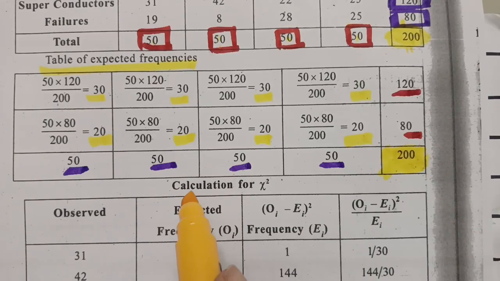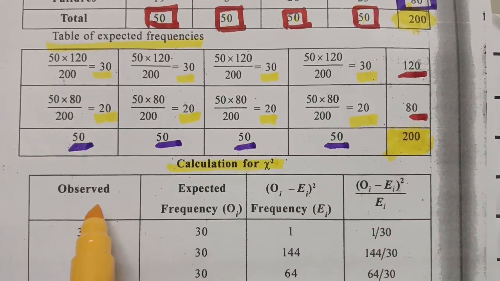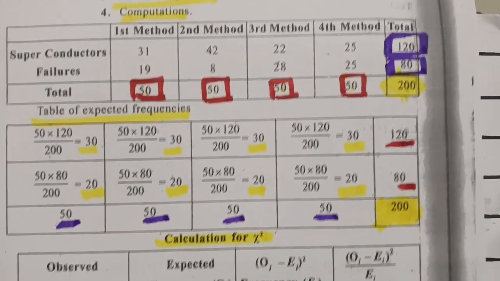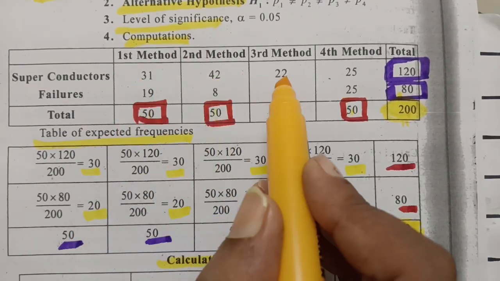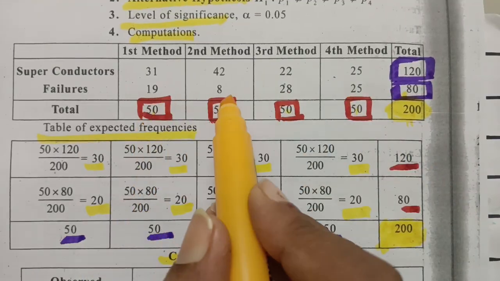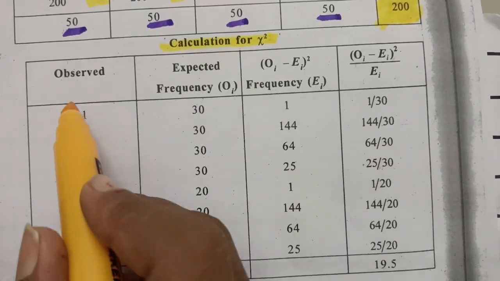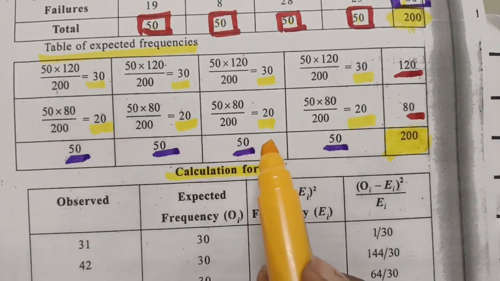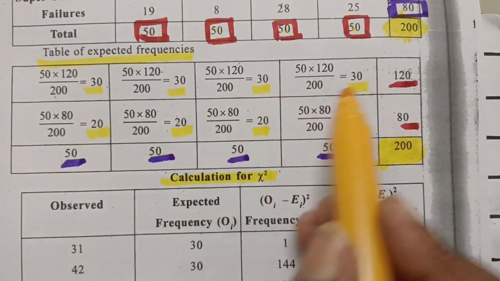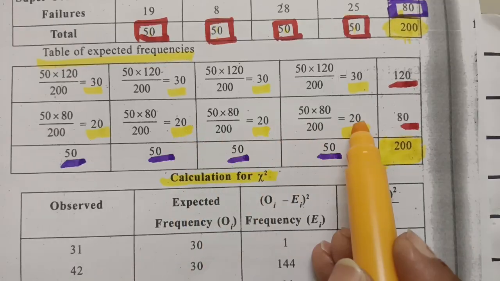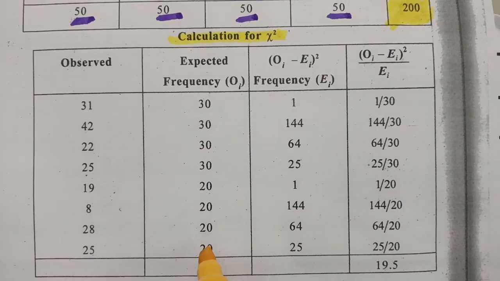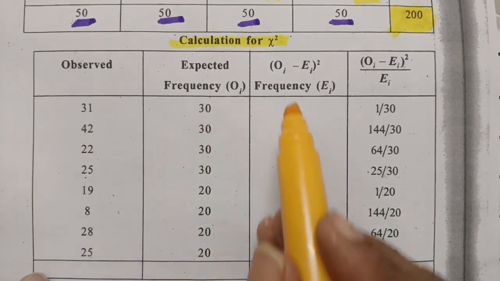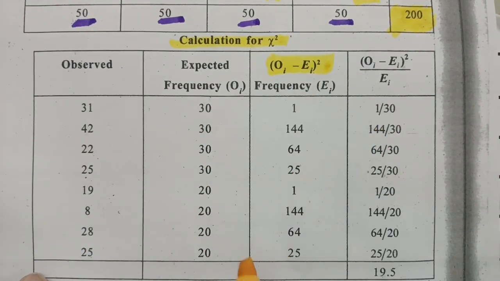So for finding the chi-square value, first of all we have to write all the observed values. The observed values from the table are 31, 42, 22, 25, 19, 8, 28, 25. Place them in the first column. These are all the expected values: 30, 30, 30, 30, 20, 20, 20, 20. We place them in the second column, and now we have to make a subtraction and square it: OI minus EI whole square.